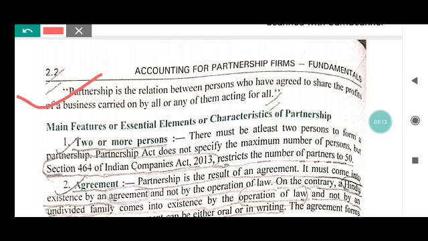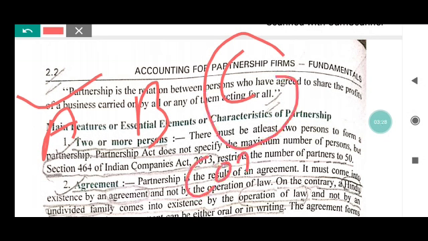This is not necessary. It means that if A, B and C are partners, C may be contributing only the capital to increase the capacity of the firm and does not want to work in the partnership firm. She only contributed the capital, so she is also a partner but is not doing anything in the firm. She has the power to conduct management.